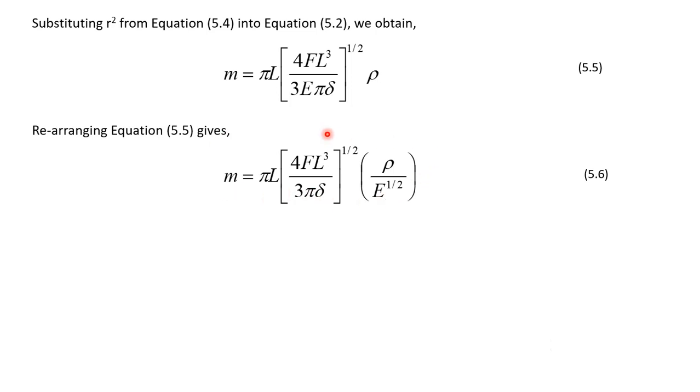So finally we get an equation where on the left hand side we have mass, and on the right hand side we have the design requirements like force and length. Delta is the deflection, which is also a design requirement, and we also have these two parameters: rho, which is the density of the material, and E, which is the Young's modulus of this material. So this ratio we have in the form of rho over E to the power 1 over 2. These are the material properties. These are not material properties; these are the design requirements.